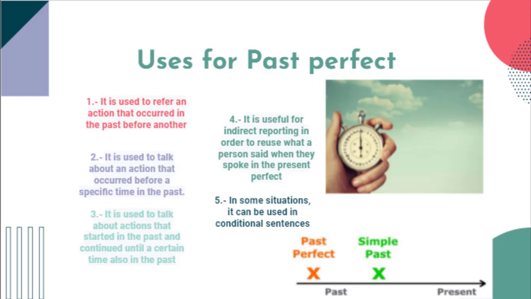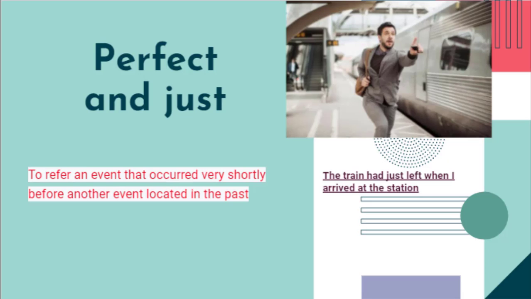The fourth is useful in written reporting in order to restate what a person said when they spoke in the present perfect. And the last one, the fifth, is that in some situations it can be used in conditional sentences. And for the last thing, we can use just with past perfect verbs to refer to an event that occurred very shortly before another event located in the past. For example, the train had just left when I arrived at the station.